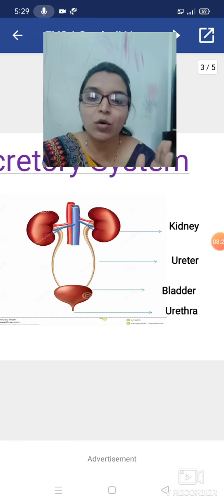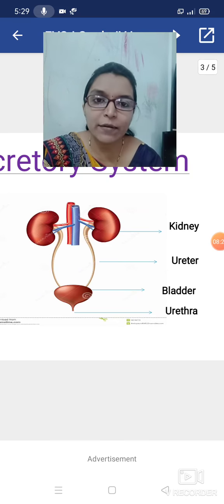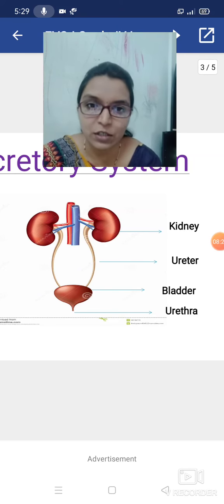That is, how they function, or whatever process we are discussing, just what the kidney is doing, what is the structure.